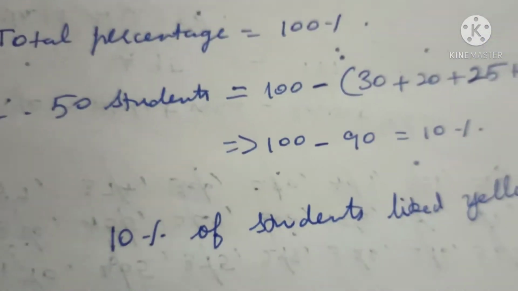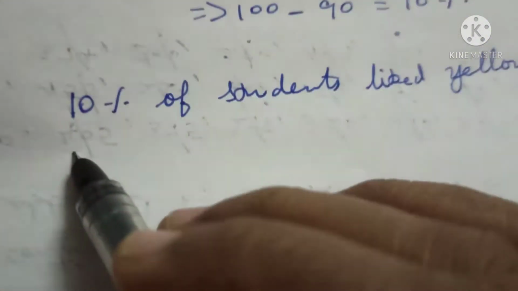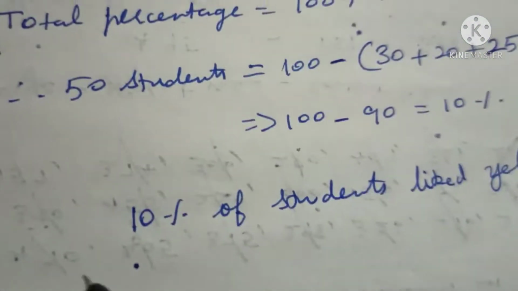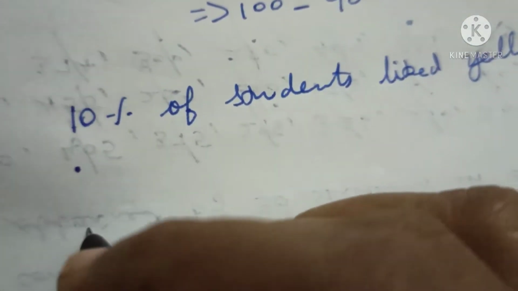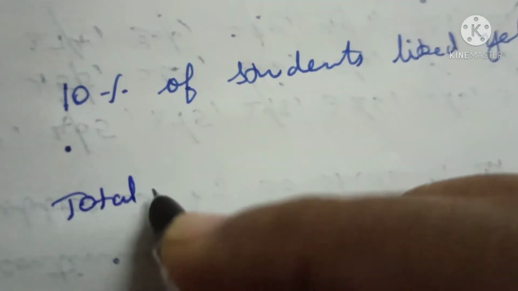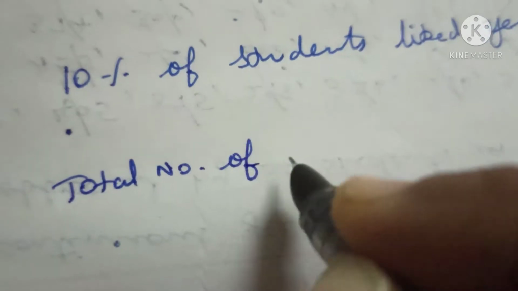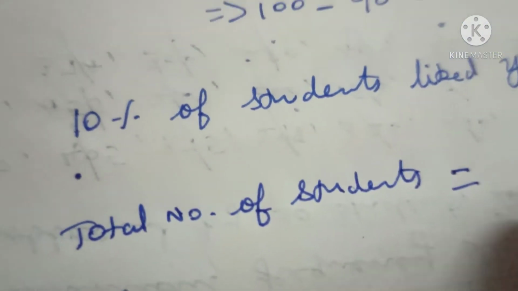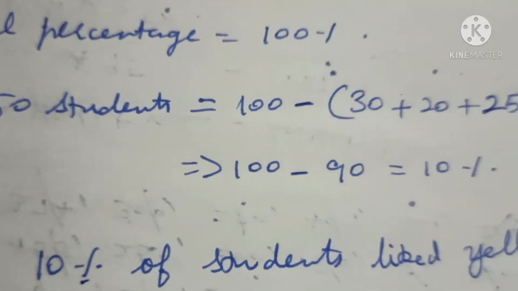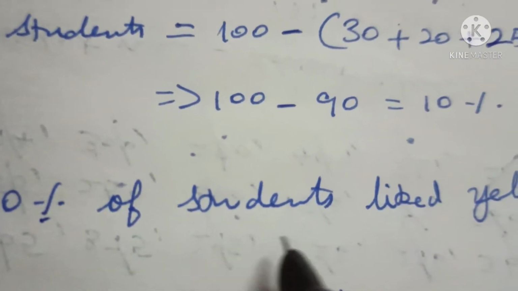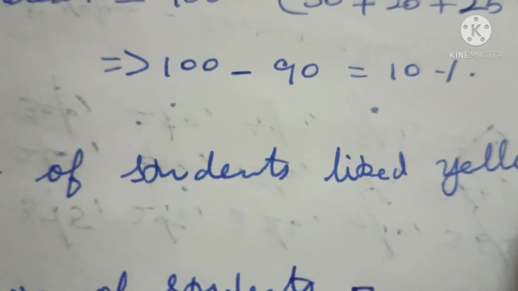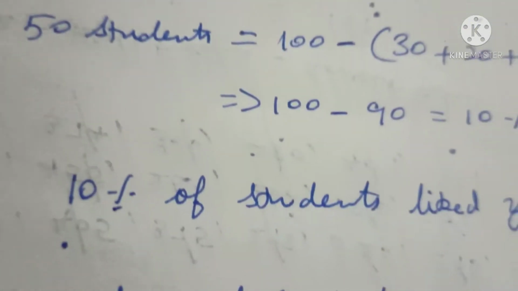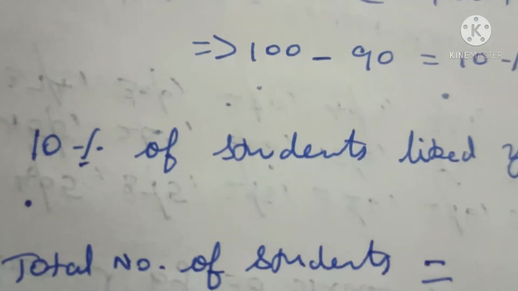Now, using this information, you can find out the total number of students. Therefore, 10% of the total number of students is equal to 50.